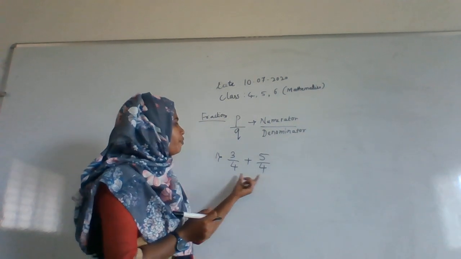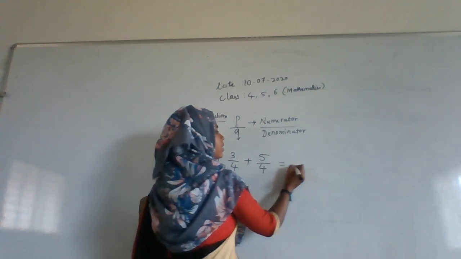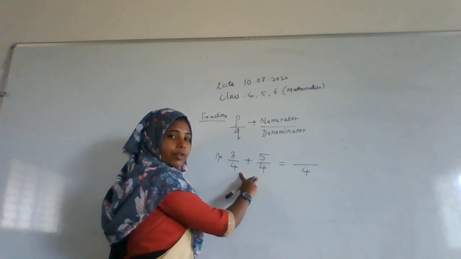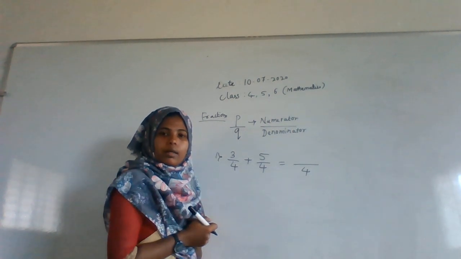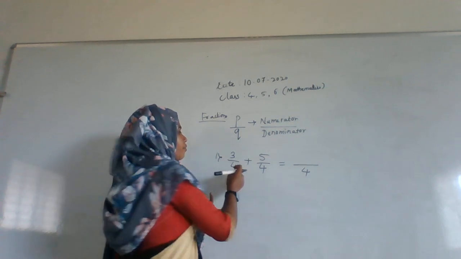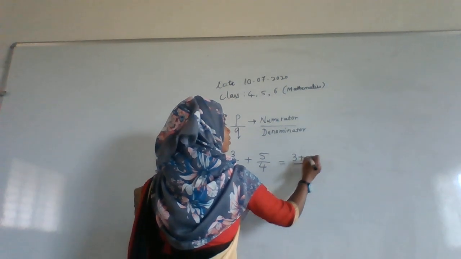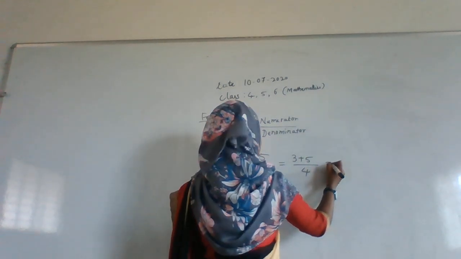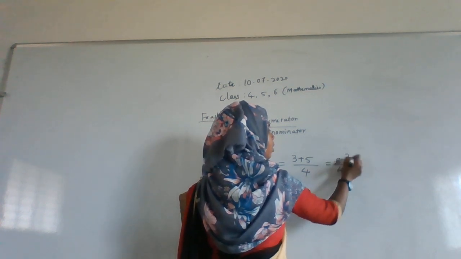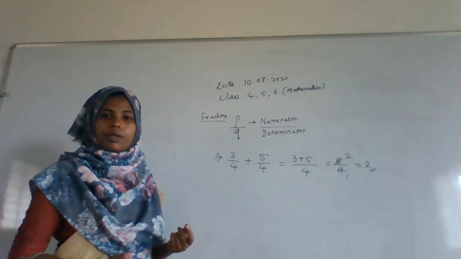Okay, here 4 and 4 are there, so we are not going to take the LCM, we are directly adding, that is 4, because both are the same. If both are different, then we are going to do the calculation, that is we take the LCM. Okay, and after that 4 is here, so we are directly taking 4. 3 plus 5 is 8 by 4, and here it is divisible by 4, ones are 4, twos are 8, the answer will be 2.